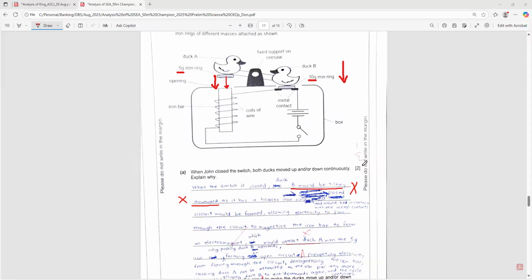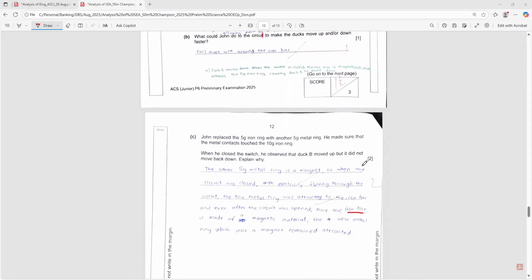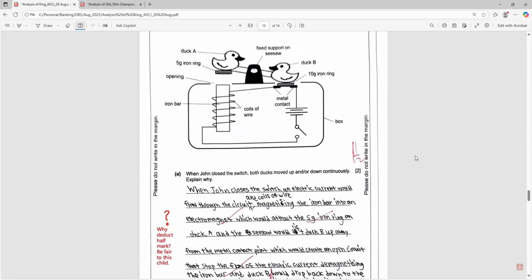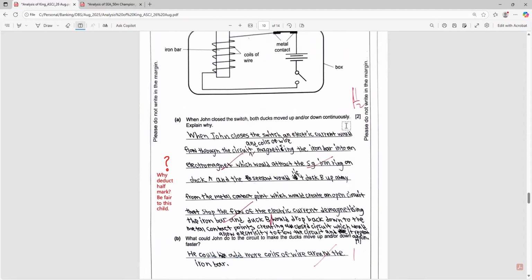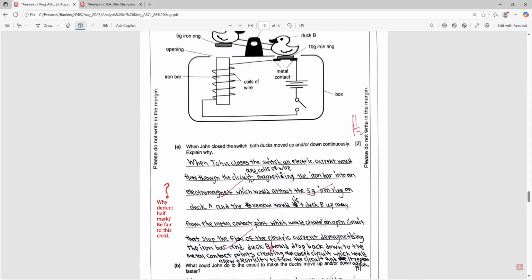So actually, this student got it wrong. Let's see the other student, he got it correct. Okay, but half a mark is deducted from this child. Okay, when John closes the switch, the electric current would flow through the circuit and the coil of wire, magnetizing the iron bar into an electromagnet, which will attract the 5-gram iron ring on duct A downwards.